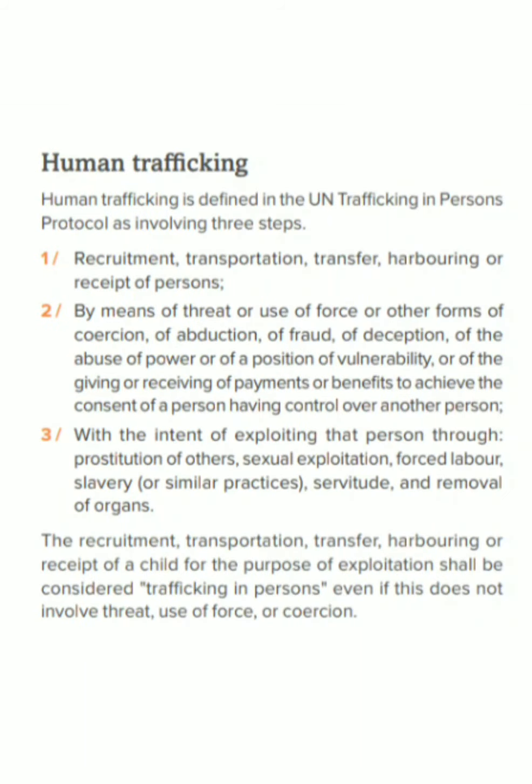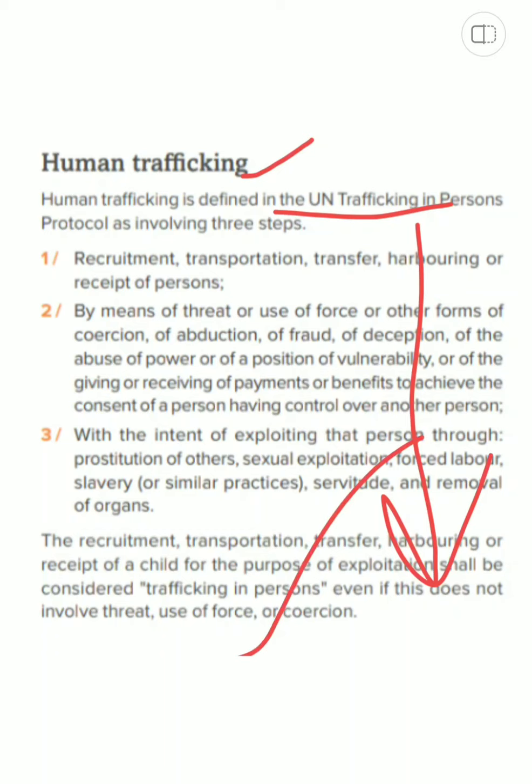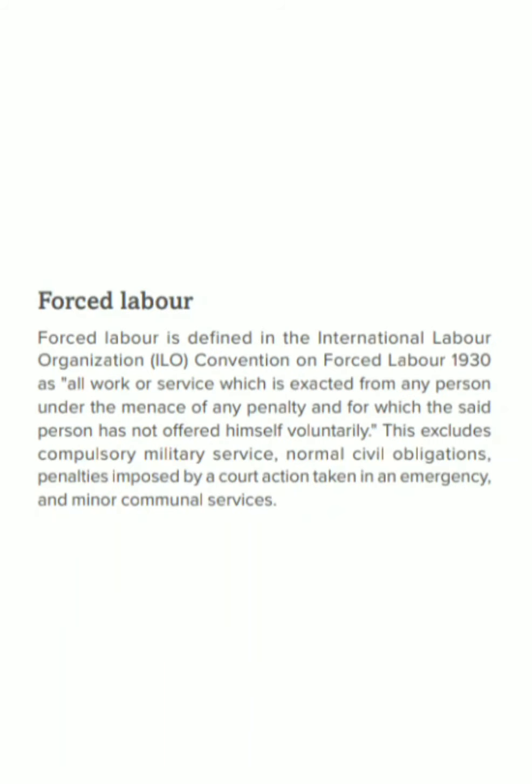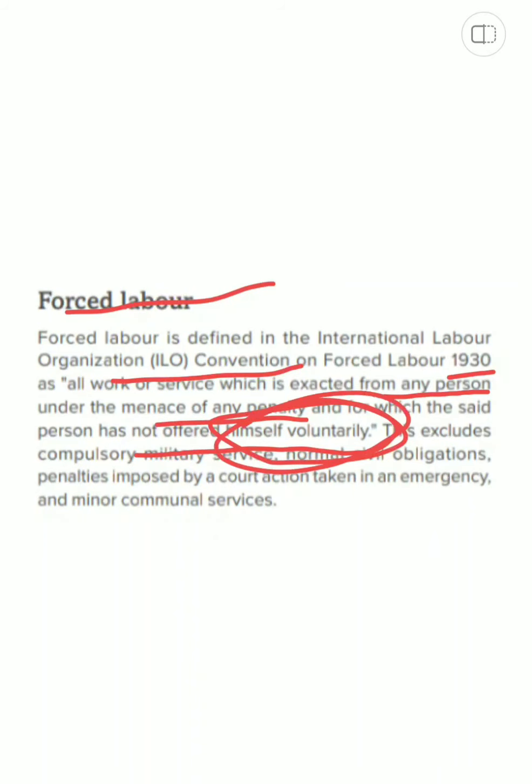Then this report also talks about human trafficking, how it is defined, and how can we talk about what is human trafficking. So we can know from here the basic definition of human trafficking. They have also described forced labor according to the ILO Convention on Forced Labor 1930 as all work or service which is exacted from any person under the menace of any penalty, and for which the said person has not offered himself voluntarily. So this point is important.